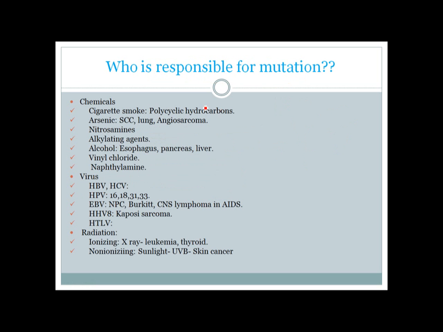So let's first look at why mutation occurs, or what actually causes mutation. Mutation can be caused by ingestion or inhalation of some chemical agents, infection by a virus, or even radiation exposure. Chemicals are the most common ones, and among the chemicals, cigarette smoking is the number one cause of chemical-induced mutation leading to cancer. Cigarette smoke contains chemical substances called polycyclic hydrocarbons.